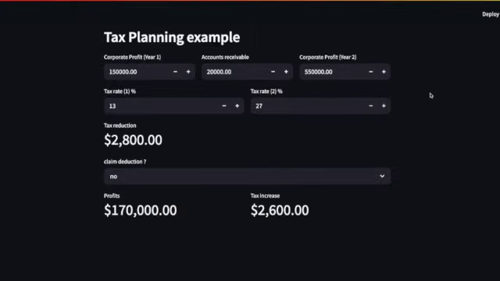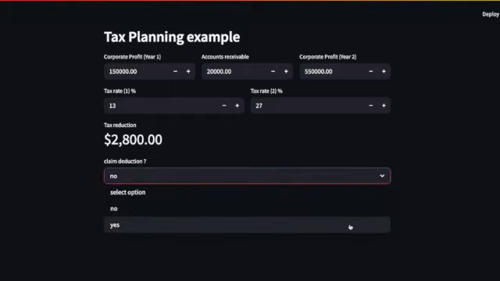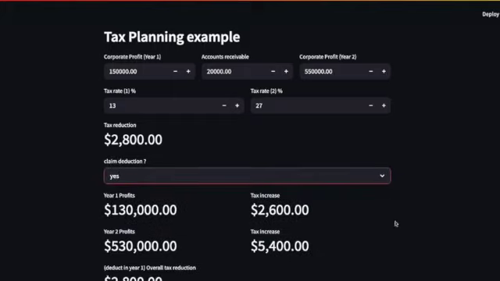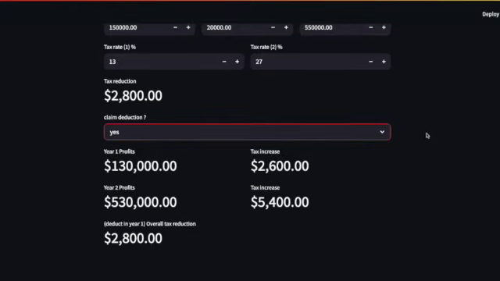We will look at a tax planning example. We have corporate profit for year 1 currently set at $150,000. We have a drop-down menu for selecting to claim deduction or not. If we select yes, then we get the calculated output for the profits and tax increase. If we change the values for any of the inputs, the calculated values change dynamically.